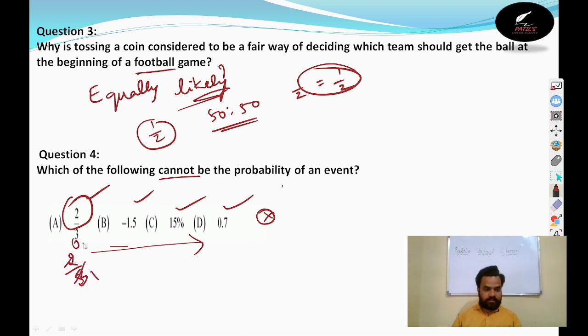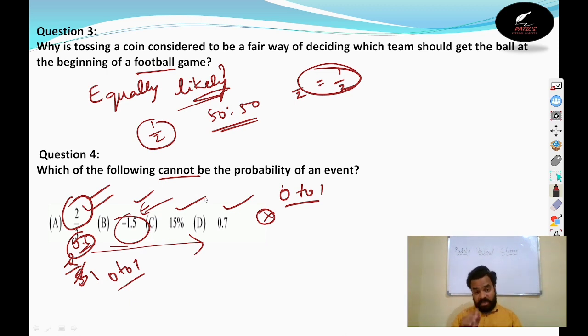It is 0.6, and this 0.6 is between 0 to 1. So there may be chances of having the probability of 2 by 3. The probability, as we discussed, of an event will be between 0 and 1. But what we get here is minus 1.5. The probability of an event will not be a negative value. So I am going to show it once again. This second option, minus 1.5, is not going to be the value of any probability.